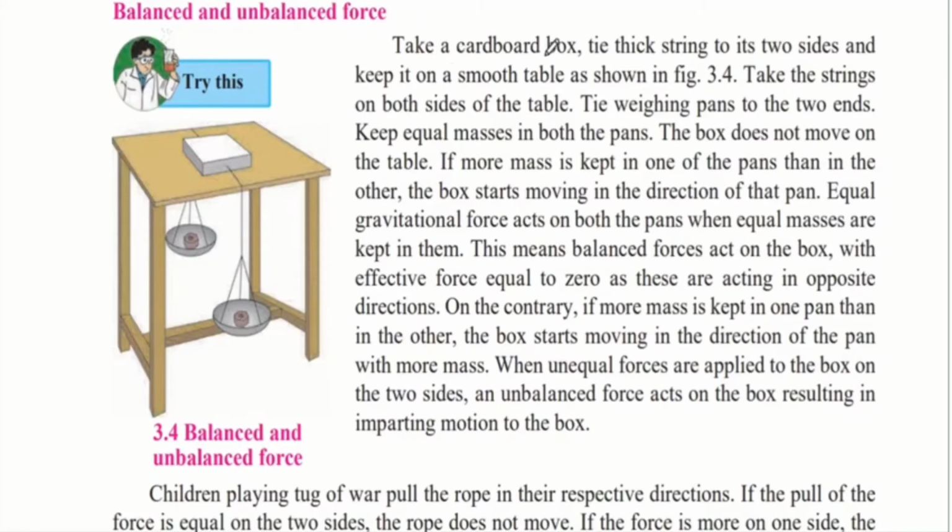Try this. Take a cardboard box, tie thick string to its two sides and keep it on a smooth table as shown in the figure.